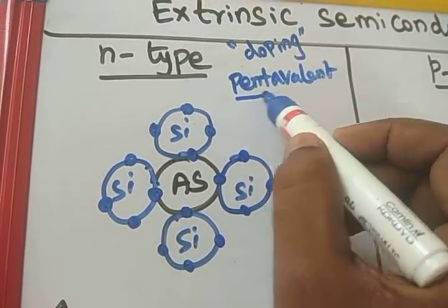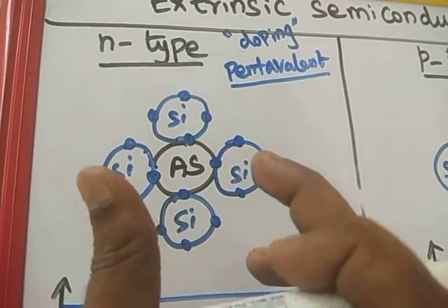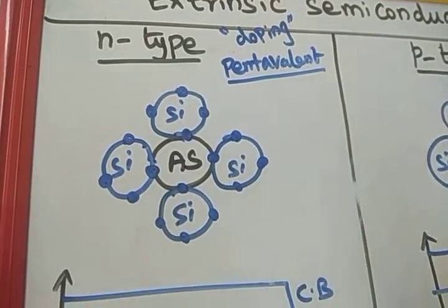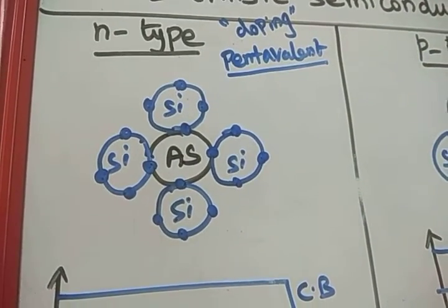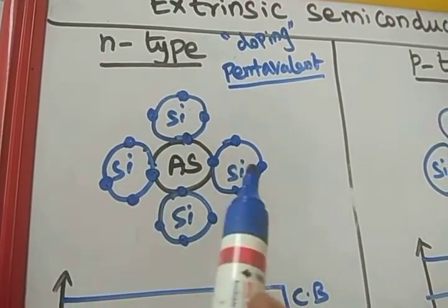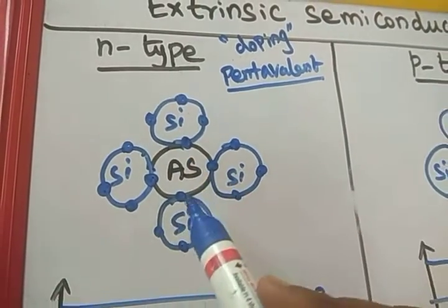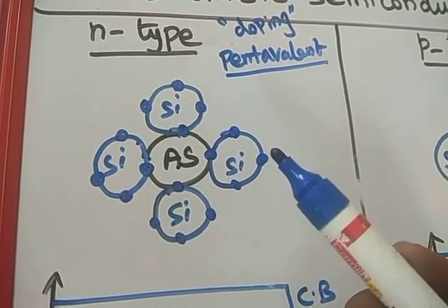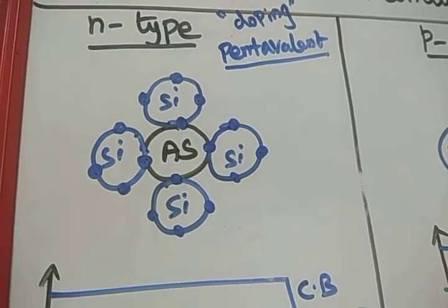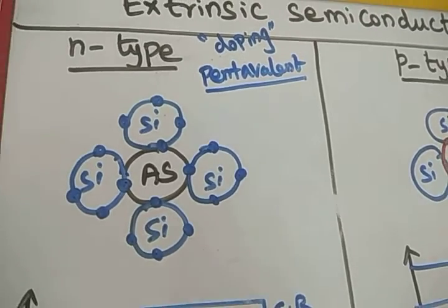Why are we taking pentavalent elements, and not higher valent elements? Because the size of the atom will increase. When the size of the atom increases, the whole crystal structure is displaced, and the entire property of the semiconductor will be destroyed. So we replace it with another atom of the same size as silicon, just above it. Silicon is tetravalent, this is pentavalent. One electron is extra compared to silicon, that is the arsenic atom. Any pentavalent atom is of similar size to the tetravalent element, because only one electron is extra.